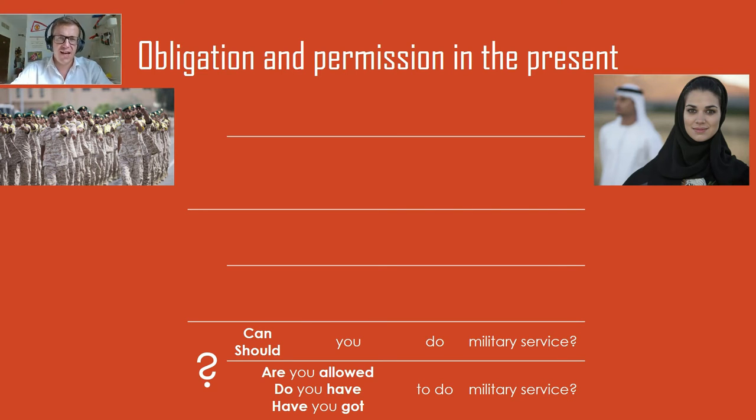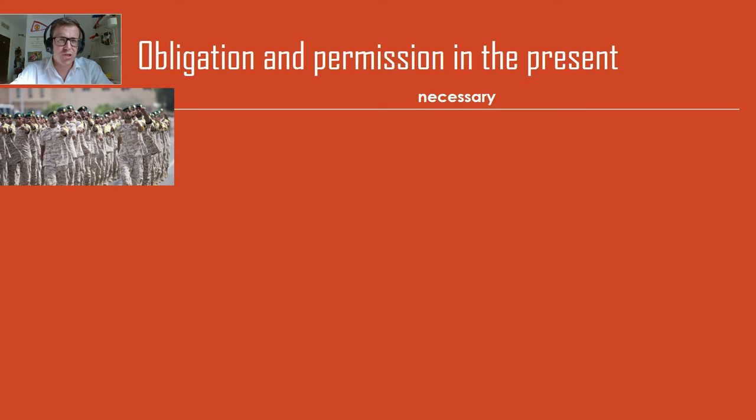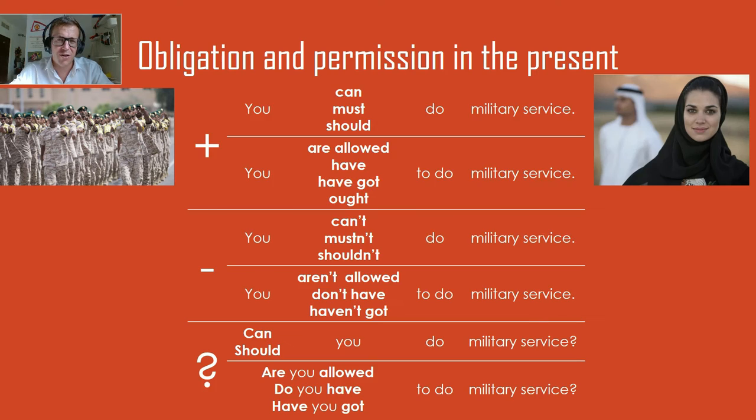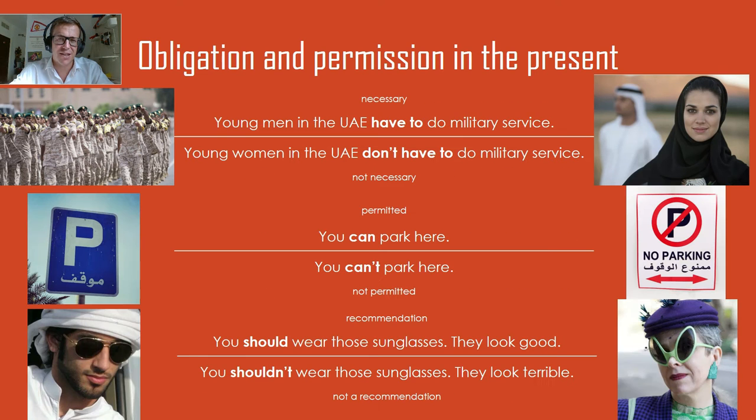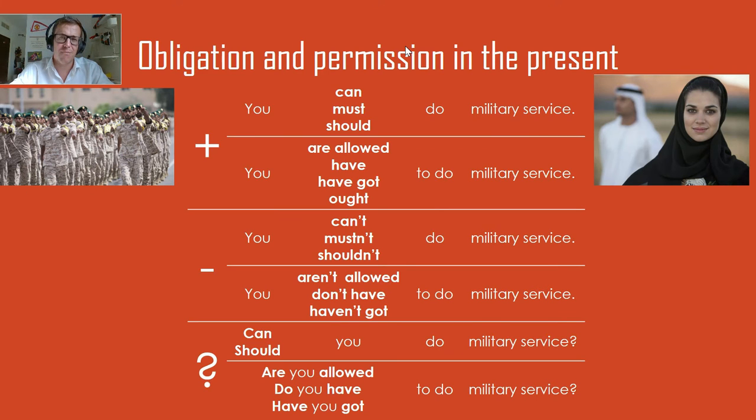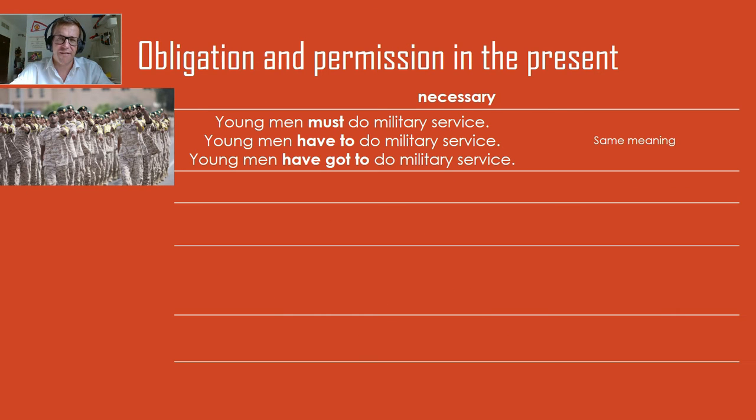And let's go on to just expand on the meaning a little more. What we covered earlier was the basic meaning, the necessary, the permitted, the recommendation, but they can go a bit more. So necessary, we have must, have to, and have got to do. So these mean the same things, must, have to, and have got to, more or less the same.